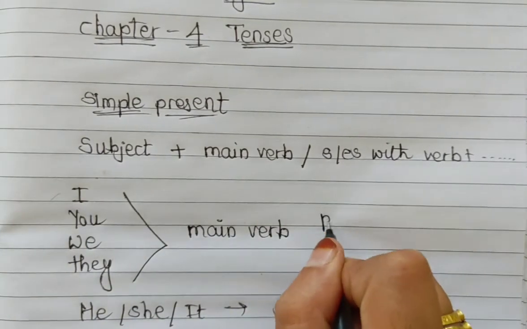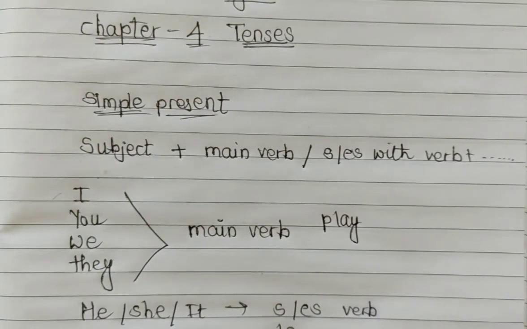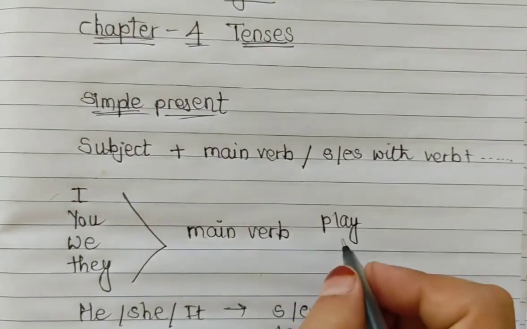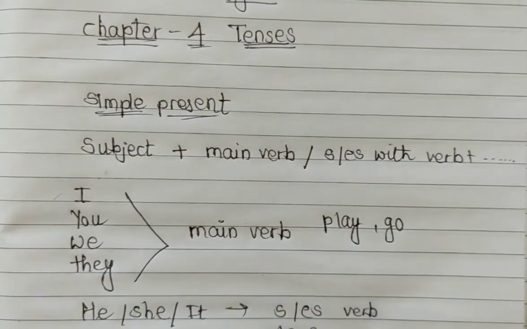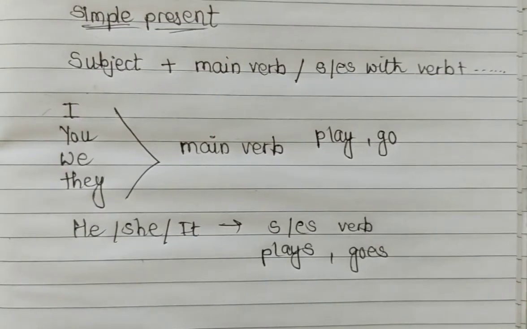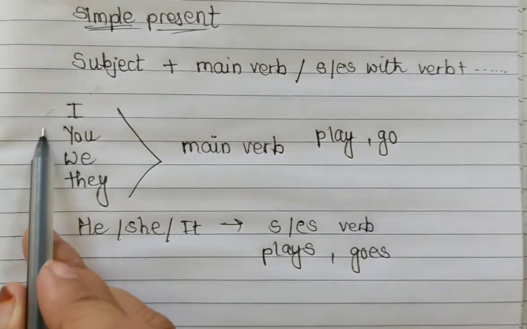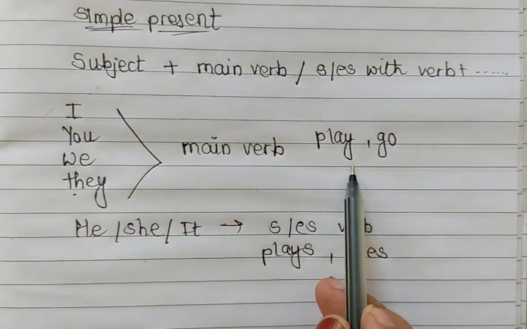Suppose I play; then what will come with he? He plays. I go; what will come here? She goes. Clear, students? According to the subject, we have to use the verb.